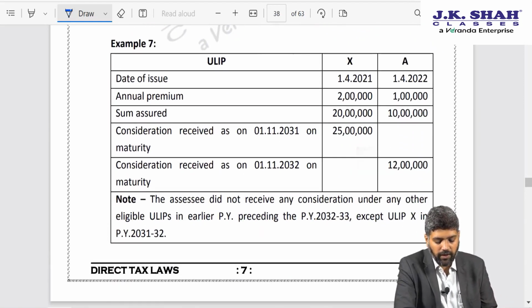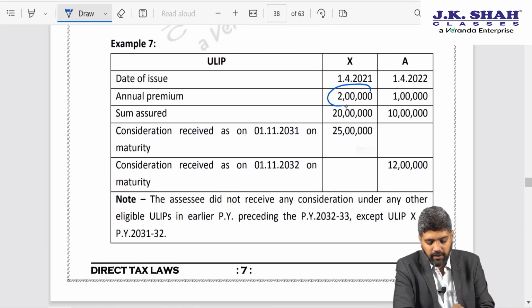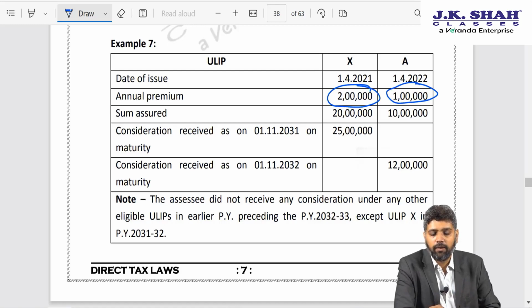The date of issue is given, annual premium X is 2 lakhs, A is 1 lakh. In both cases, the annual premium does not exceed 10% of sum assured. But then a question arises, both put together, the premium is exceeding 2,50,000. So both I cannot claim as exempt under section 10 clause 10D.